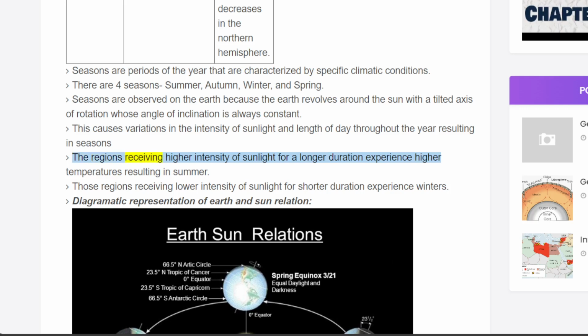The regions receiving higher intensity of sunlight for a longer duration experience higher temperatures, resulting in summer. Those regions receiving lower intensity of sunlight for shorter duration experience winters. Diagrammatic representation of Earth and Sun relation.